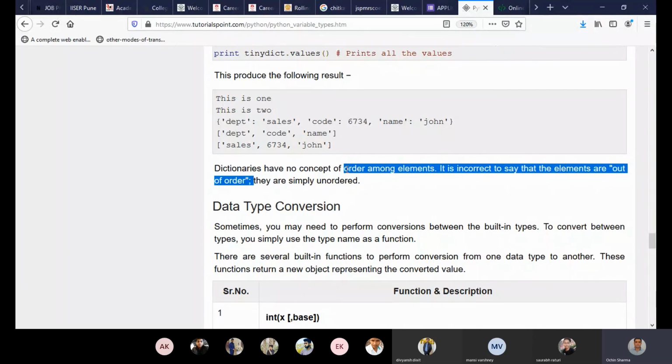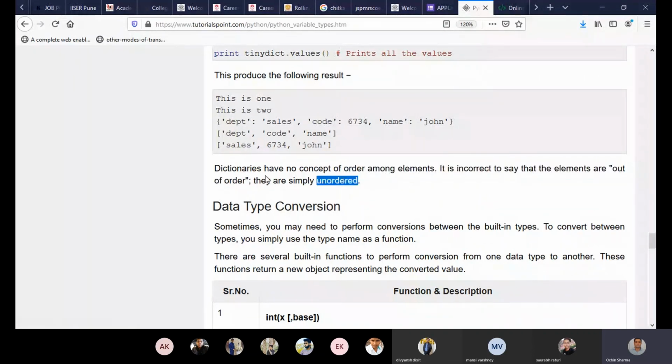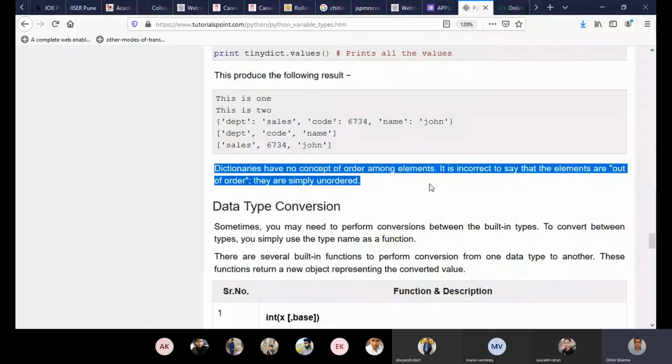So we tried to find an order, we also put another data in the dictionary and checked whether it comes in reverse order, because earlier it appeared that it might be in reverse order, but it didn't. So why is it coming so? Because it is in unordered form and there is no concept of ordering elements among a dictionary. So this is the answer to your question that is written here.